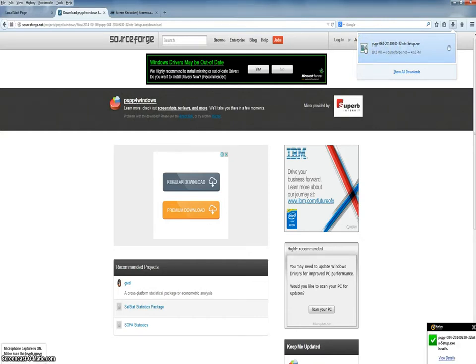Notice Norton is telling us that this is safe. Do we want to allow the following program to make changes to this computer? The program is PSPP 084, etc. The publisher is unknown, but we know it's the new project, and it's downloaded from the internet. We'll click yes.